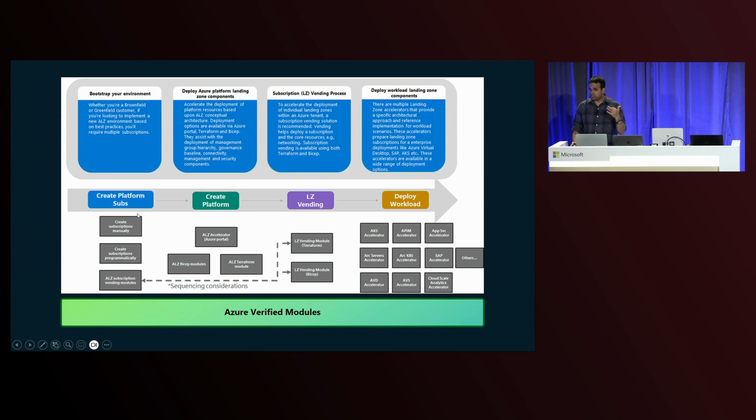So the journey basically starts with creating your subscriptions for your platform in which you set up your connectivity, identity, and management resources. Basically resources which are central and application or workload agnostic. These are the resources which will be used by not just one application or workload. These will be used by a number of applications and workloads. Then once you've got your subscriptions, you create your platform within those subscriptions.